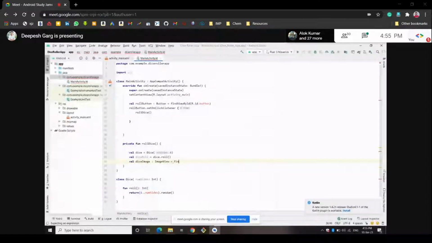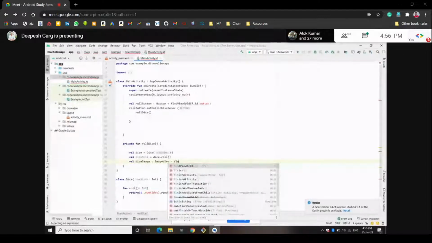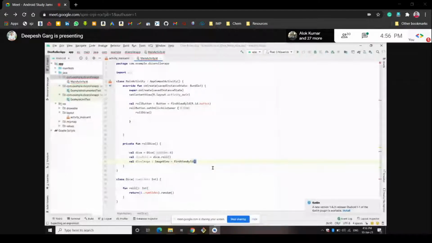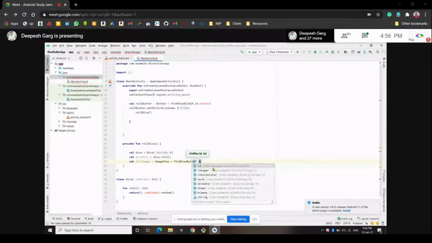We will write findViewById here, and it will be suggested because it is Android Studio, so it is very user friendly. So you can easily write your code. Now write the ID of this. You can extract this ID from R.id.imageview.